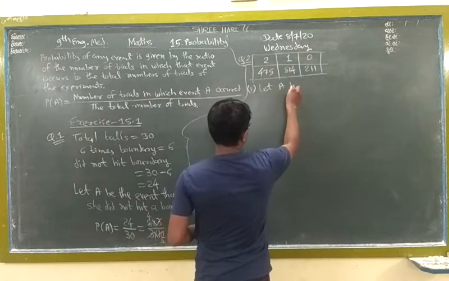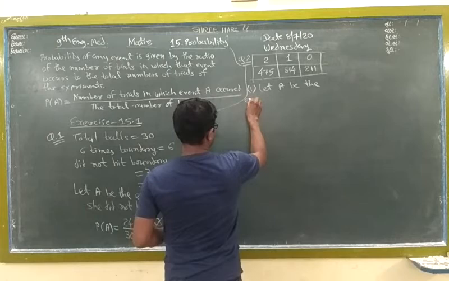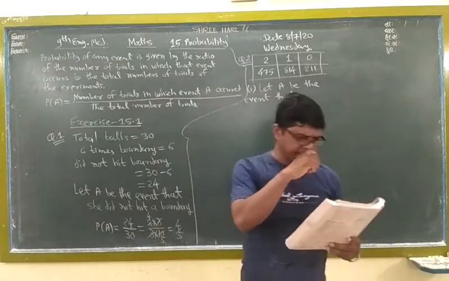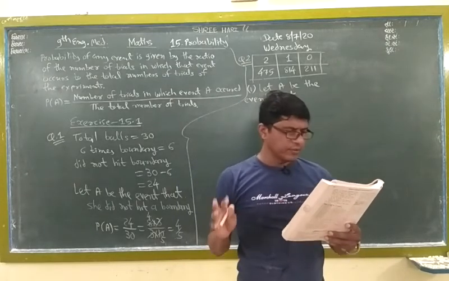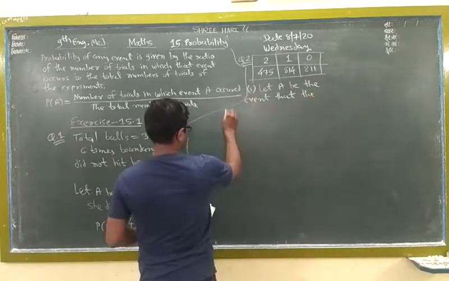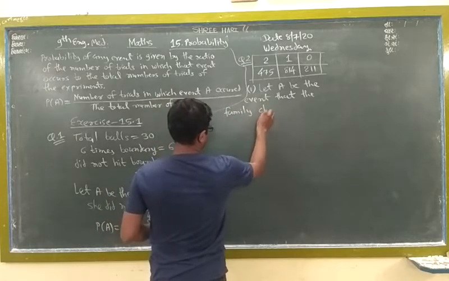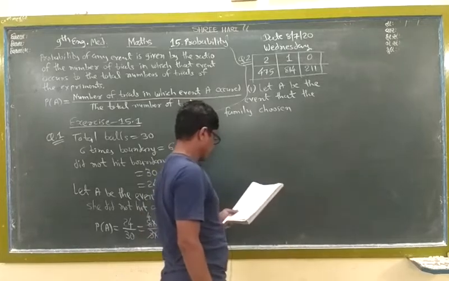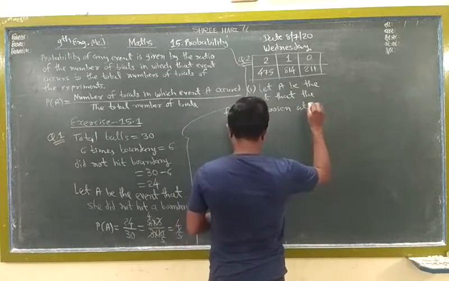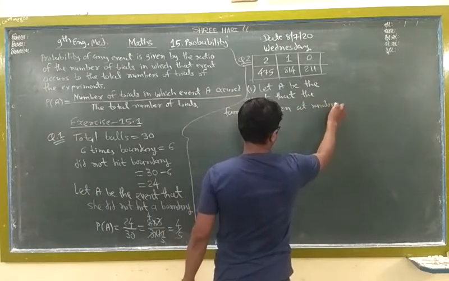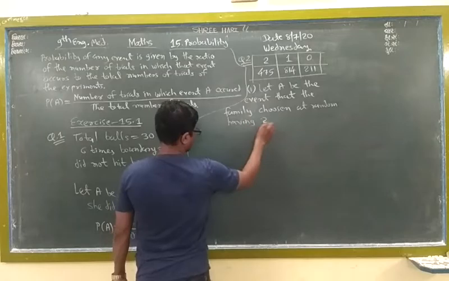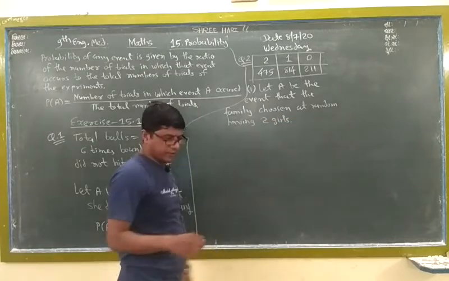Let A be the event that the family chosen at random has 2 girls.